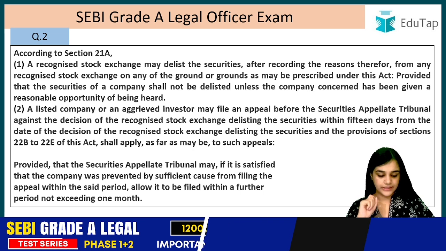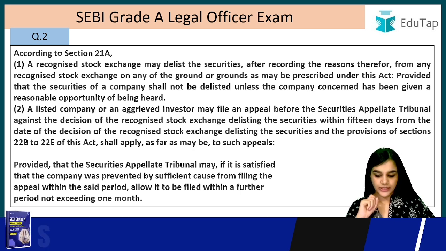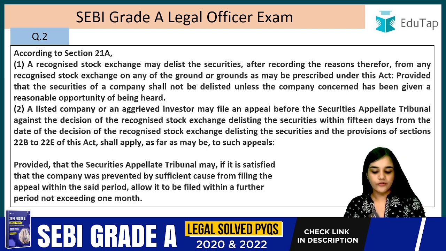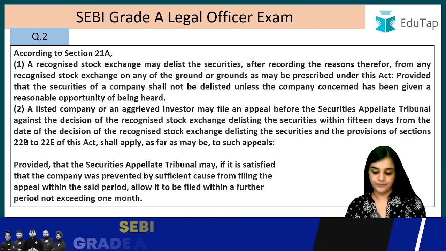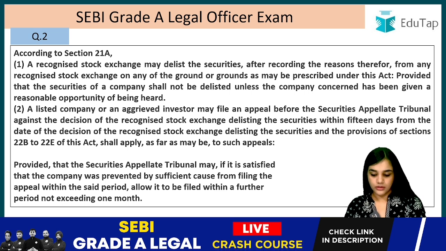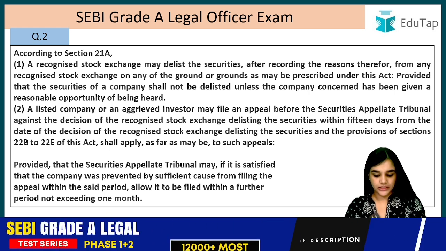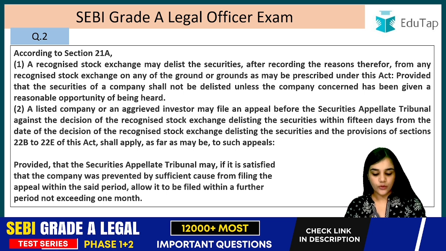So within 15 days from the date of the decision of the recognized stock exchange delisting the securities, and the provisions of section 22B to 22E of this Act shall apply as far as may be to such appeals. Provided that the Securities Appellate Tribunal may, if it is satisfied that the company was prevented by sufficient cause from filing the appeal within the said period, allow it to be filed within a further period not exceeding 1 month.